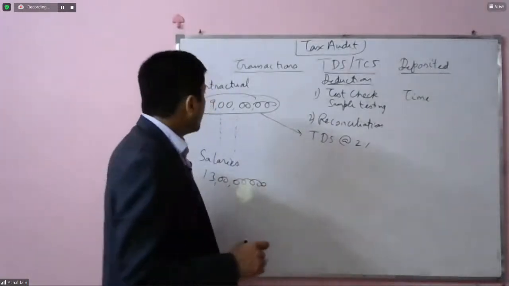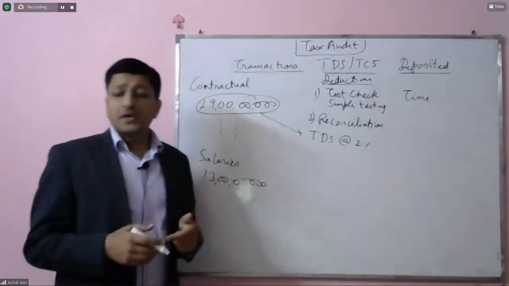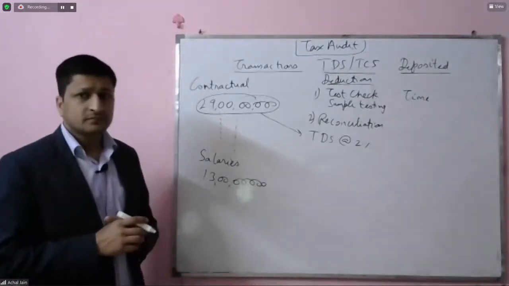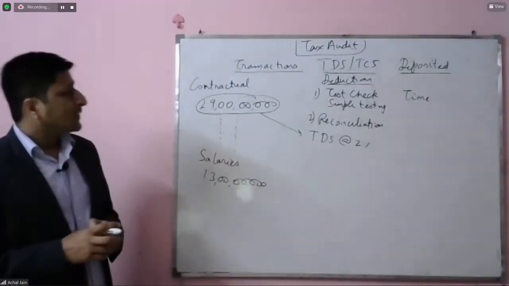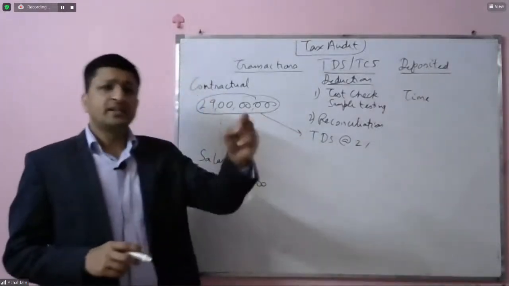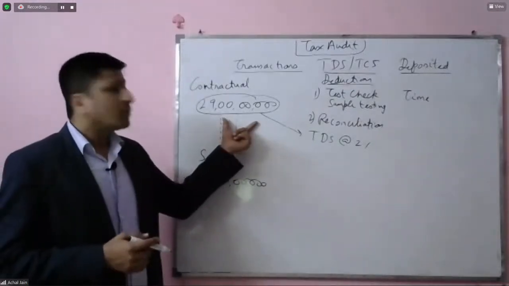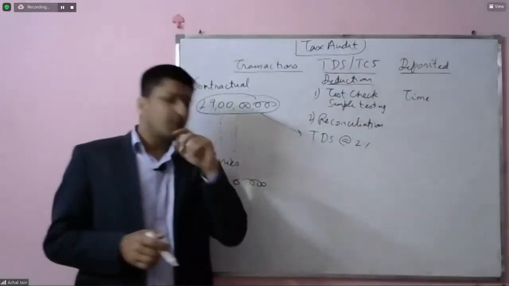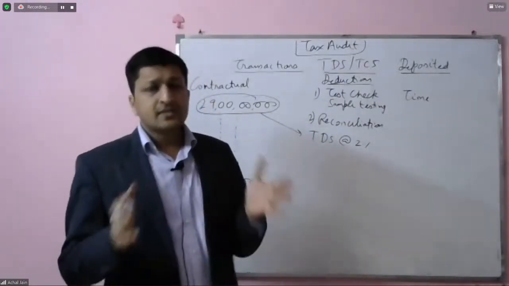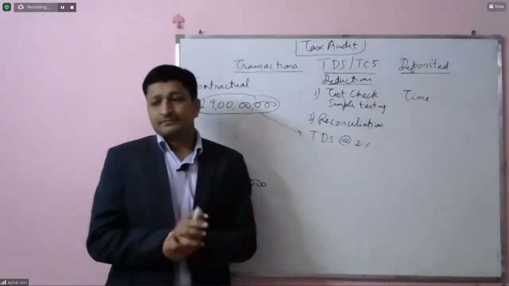Now, on this total amount, what would the auditor do? The auditor would also compute 2%, and when this 2% is computed, he will check in the TDS ledger whether the TDS on account of this is coming out to be 2% or not. If it is 2%, then it's reconciled and completeness is also achieved.